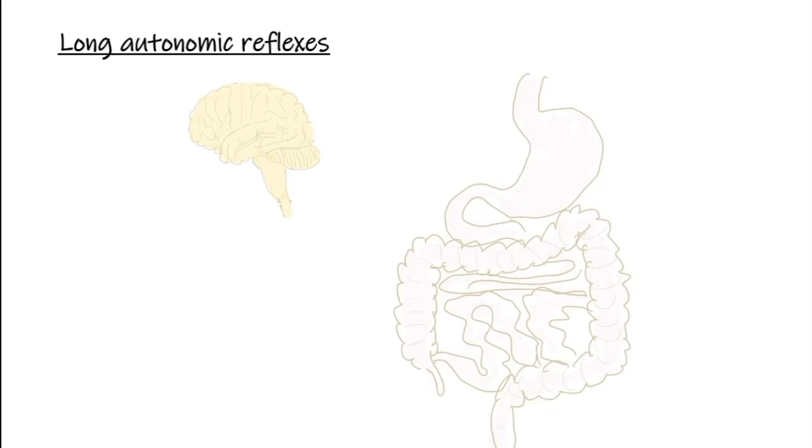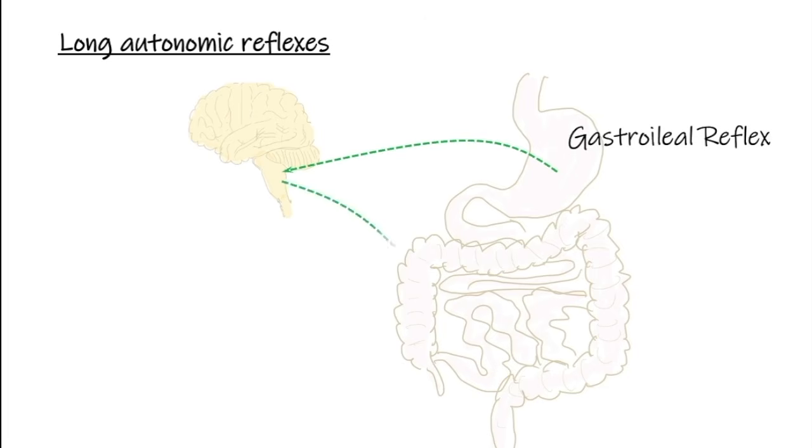Examples of long autonomic reflexes include the gastroileal reflex. This occurs when stimuli within the stomach send information through afferent neurons to the brainstem, send signals stimulating motility in the ileum. The purpose of the gastroileal reflex is to move contents out of the small intestine in light of the fact that we have new food entering the GI tract that needs to be processed.